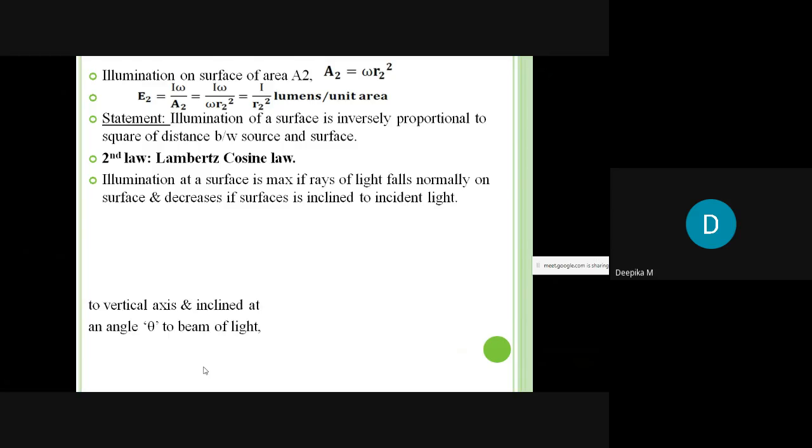If the surface is right perpendicular or right beneath the source, then the illumination will be very good.